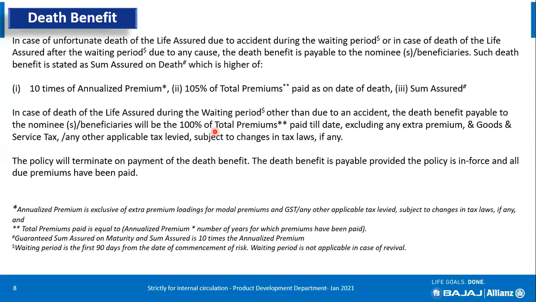If the customer dies due to accident, or dies after 90 days of the policy issuance, 100% sum assured will be available. And anytime the death benefit is 10 times the annualized premium or 105% of total premium paid or sum assured, whichever is higher. The same plan with the same benefit, there is no change in this. Death benefits remain the same. However, the death benefit can go even up to 25 lakh because the maximum premium has become 2.5 lakh.